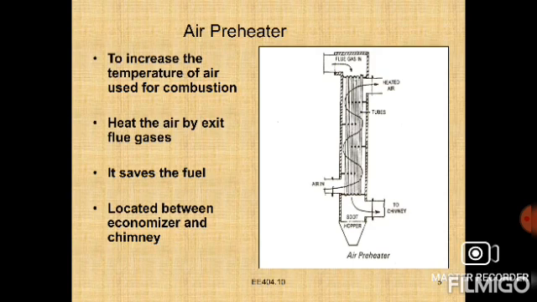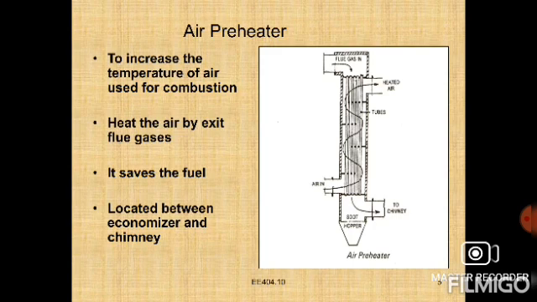Steam boilers are provided with an air preheater to increase the temperature of air used for combustion by transferring the heat of flue gases, right? So it is located between the economizer and chimney. Air preheaters are classified into two types: recuperative air preheater and regenerative air preheater.